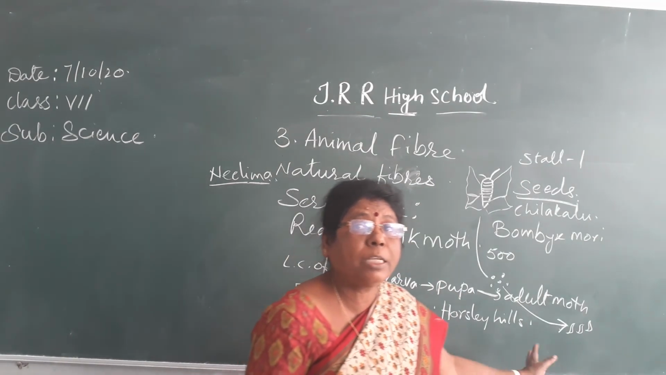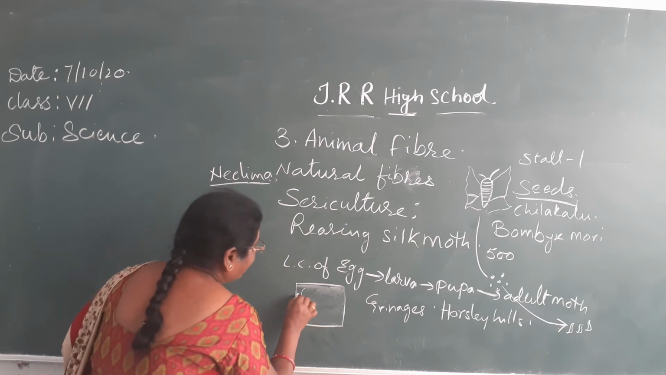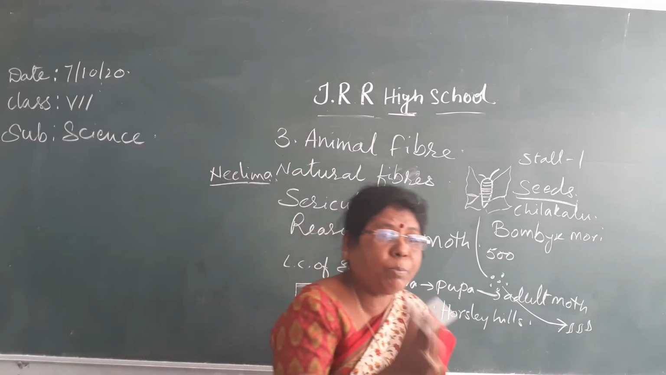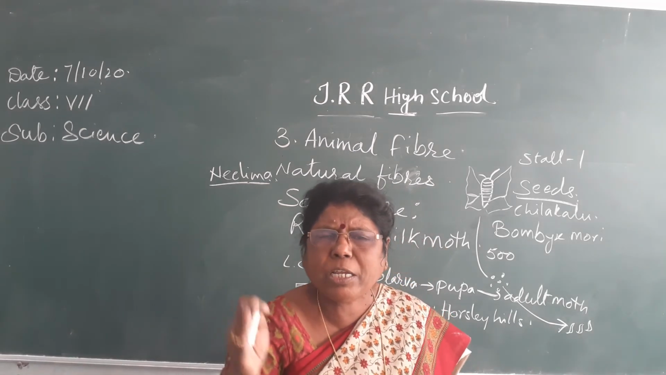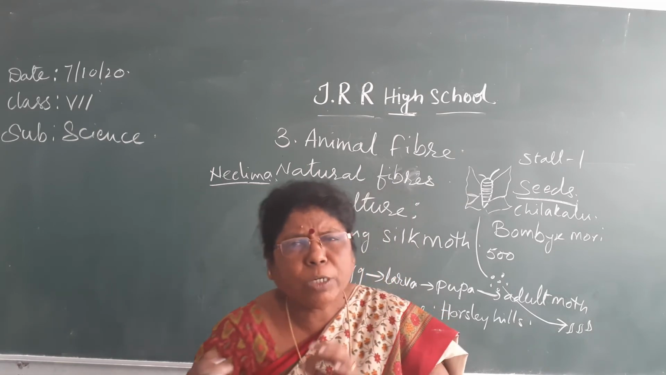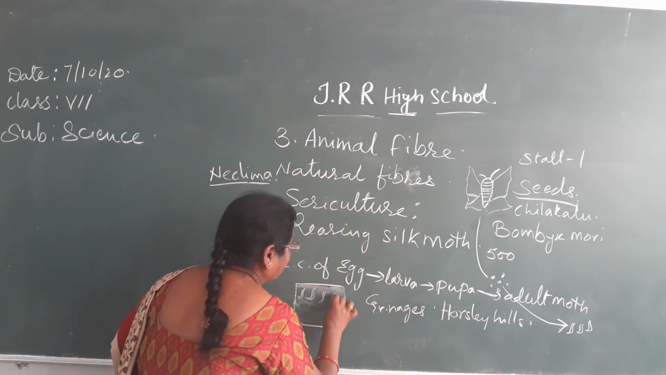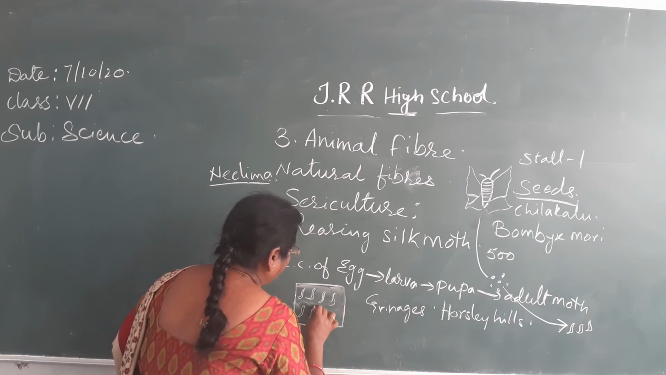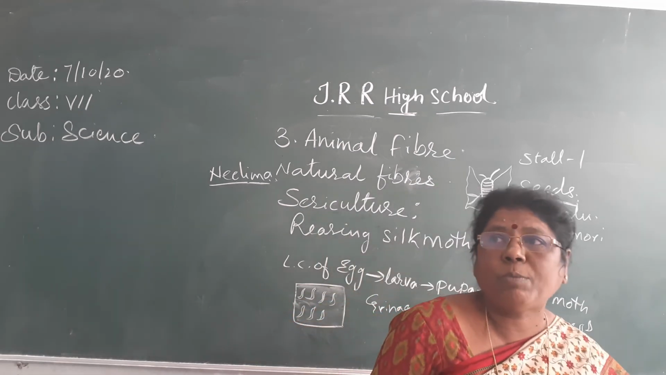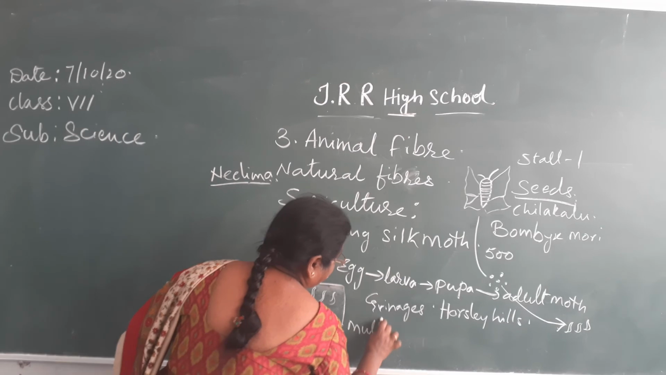What is the food for these tiny worms? These tiny worms are placed on a bed of chopped mulberry leaves, cut into very, very small pieces, and they feed on these mulberry leaves. What is the food for the worms? Mulberry leaves.